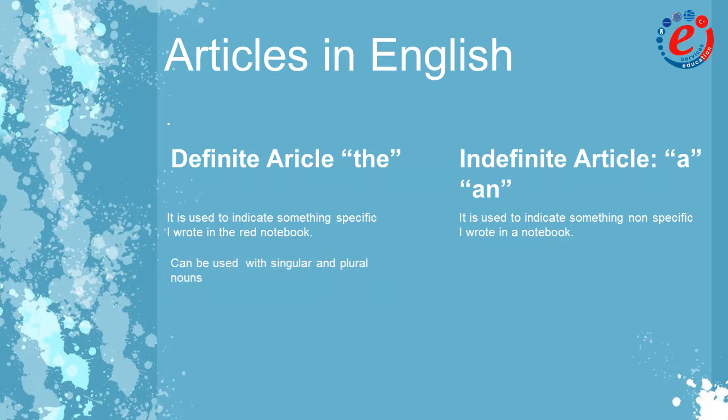The can be used with singular and plural nouns, but the indefinite article a can only be used with singular nouns. Moreover, the definite article is used with countable and uncountable nouns, whereas the indefinite article can't be used with uncountable nouns.